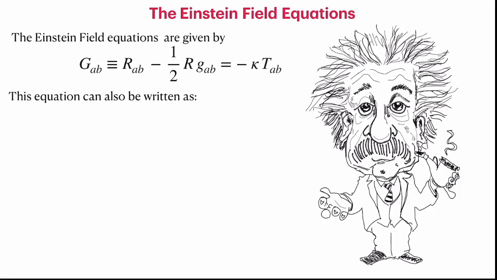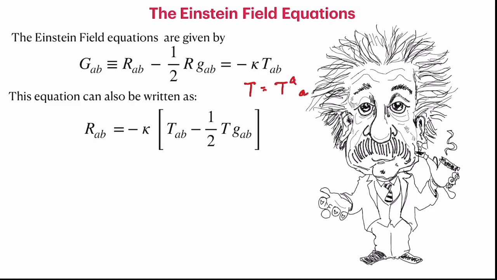This equation can also be written in a slightly different form, which is extremely useful. It is in terms of R_AB. The same thing we can do on the other side and write R_AB as minus kappa into T_AB minus half T g_AB, where T is the trace of the energy momentum tensor, given as T is equal to T^A_A. That is a contraction of T_AB with the g^AB. So it's straightforward to derive the equation from this to this.